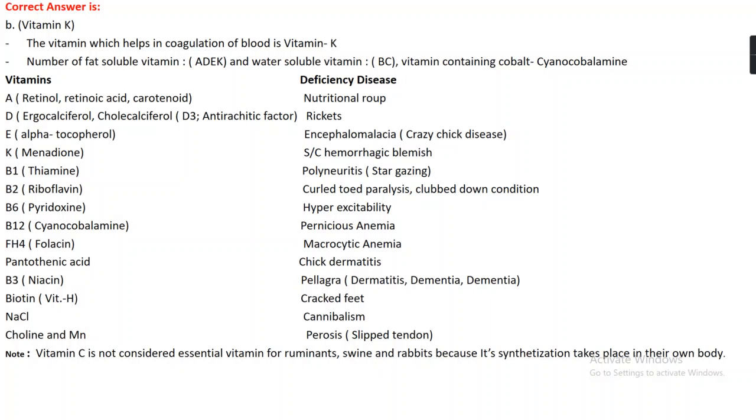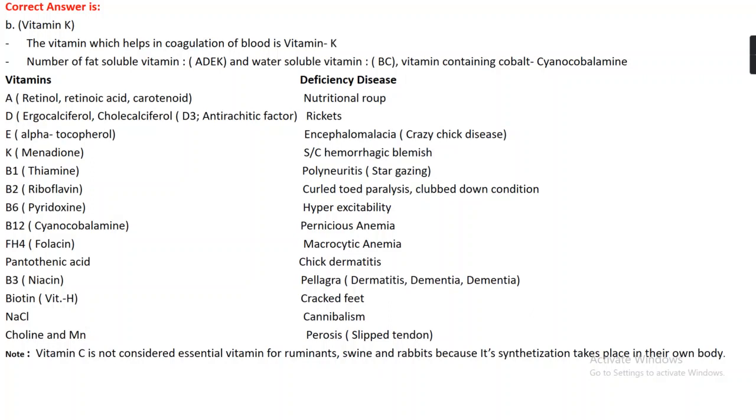In case of vitamin B1, which is also known as thiamine, its deficiency causes polyneuritis, which is stargazing disease. In case of vitamin B2, riboflavin, its deficiency causes curled toe paralysis, clubbed down condition. In case of B6, pyridoxine, its deficiency causes hyperexcitability. In case of vitamin B12, cyanocobalamin, its deficiency causes pernicious anemia. In case of folacin, FH4, its deficiency causes macrocytic anemia.